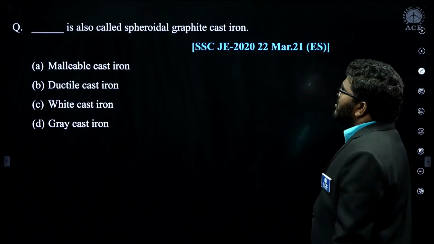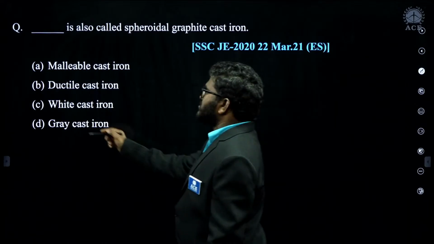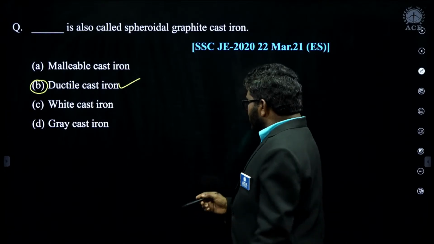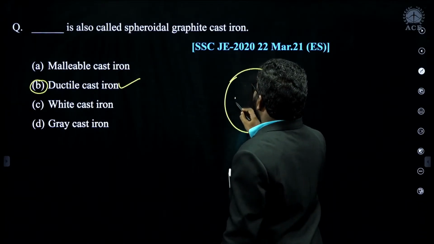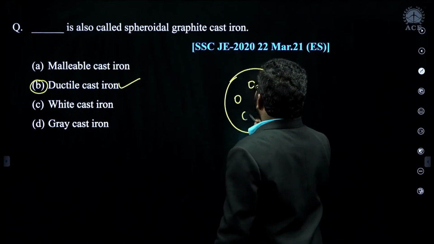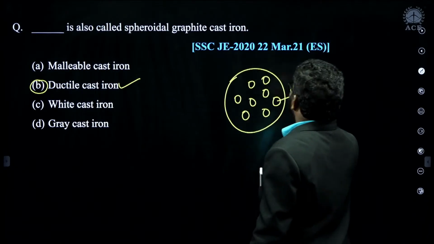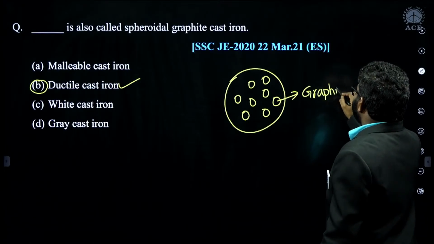Dash is called a spheroidal graphite iron. Spheroidal graphite iron is a nodular cast iron or a ductile iron. In that nodular cast iron or ductile iron, nodules or spherical shape of graphite is present like this.